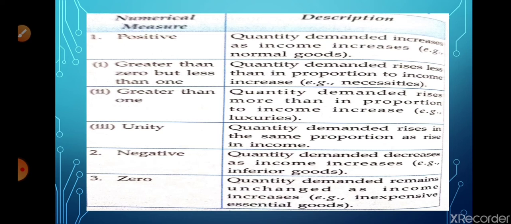It is in the case of Giffen goods, I have already told you, and vice versa: if the income falls, then the consumer will shift from normal goods to Giffen goods. Now the last one, zero income elasticity. There is no relationship between the income and the quantity demanded of the commodity, between the quantity demanded as well as the income of the consumer.